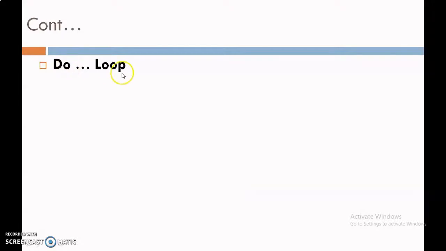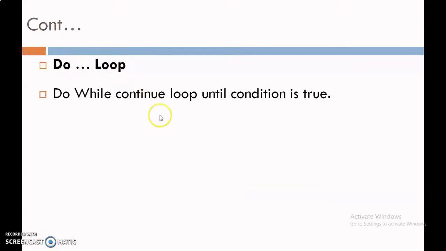Now Do loop. Do loop appears with two keywords, While and Until. Whenever Do loop is used with While, it executes the loop as long as the condition is true. So in that case, we have to write the condition such that the condition becomes true, then it executes the loop.